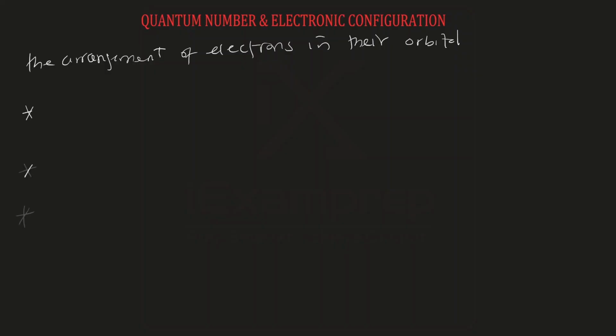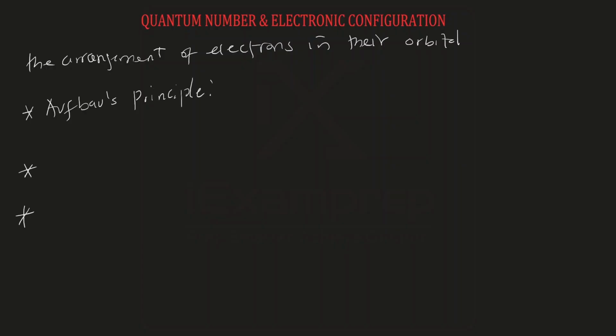We have said that quantum numbers describe the location of electrons in orbitals. Electronic configuration, on the other hand, gives the arrangement of electrons in their orbitals. So it is not enough for us to know the location of electrons. We need to know how they are arranged. Now, there are three principles that guide the arrangement of electrons in atomic orbitals. The first one is Aufbau's principle, which you should be familiar with.